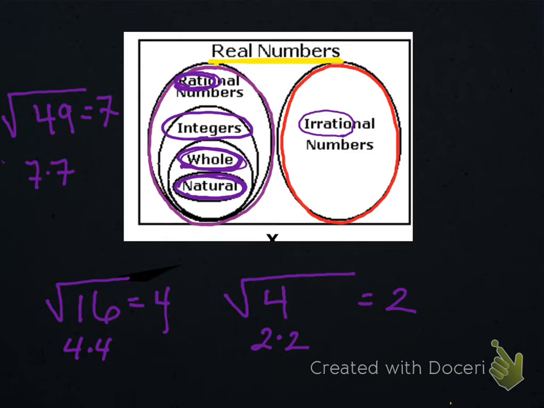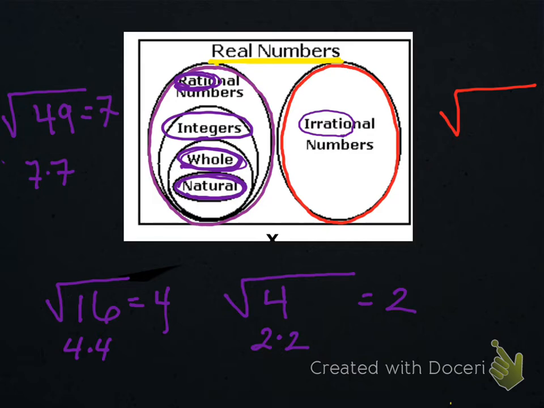So, we just did a whole bunch of rational numbers, which didn't bring us any irrationals. What could we do to these that would make them not work technically? What would happen if I gave you one that you would have a very hard time trying to do? I'm going to give you one that's red, meaning it's irrational, guys. We want to come up with one she can't do easily in her head, which means it can't be a number whose factors are the same.